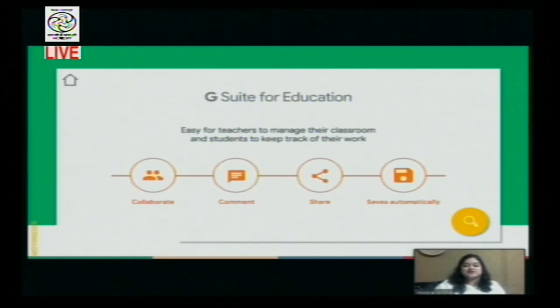And sometimes we feel that, okay, I was working on this desktop, so can I access that desktop to continue my work? All that is not needed in Google Apps. So here in G Suite for Education account, if you have this account, you can easily work in collaboration with your students and your departmental teachers, and everything is automatically saved. So we don't have to worry about where your work has gone.